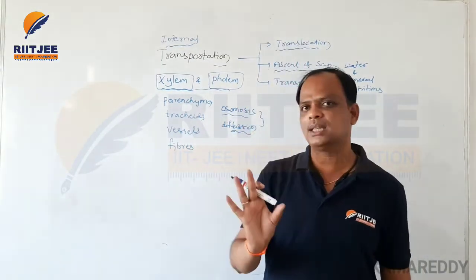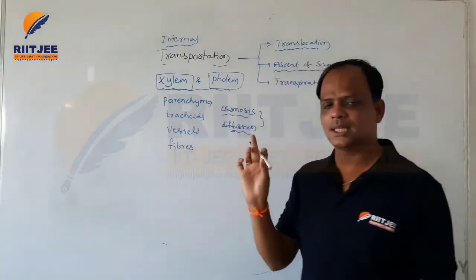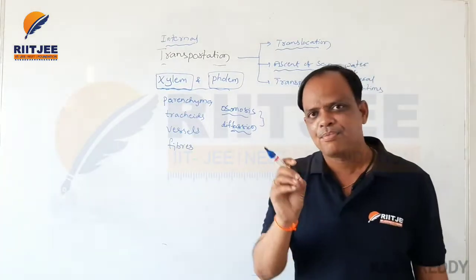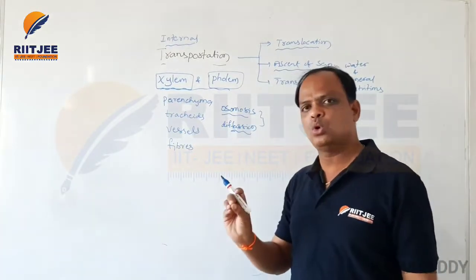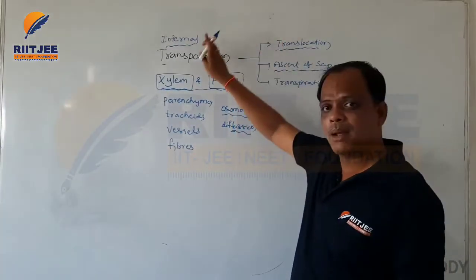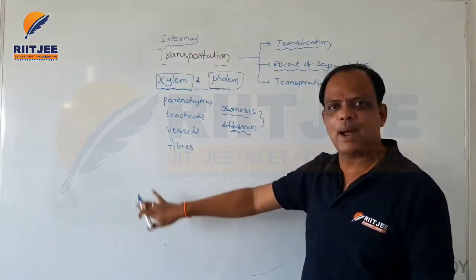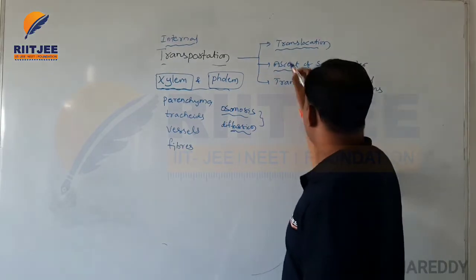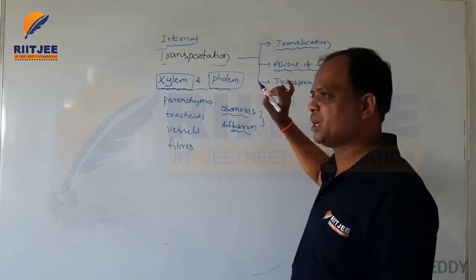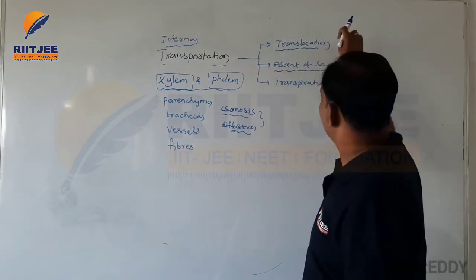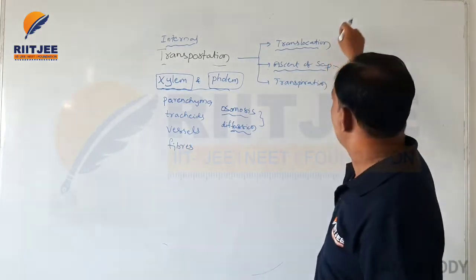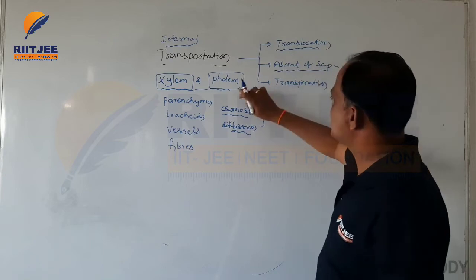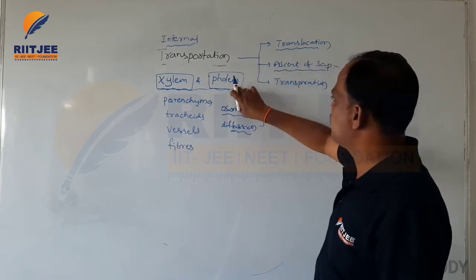Such food materials are transported from leaf to stem, from stem to root system and all plant organs. That process is called translocation, and it takes place in the phloem cells.